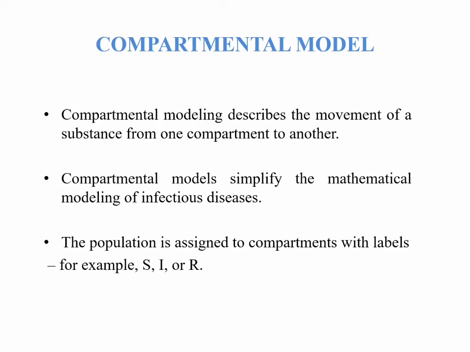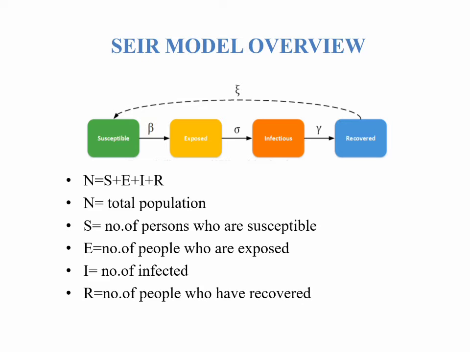Compartmental model. Compartmental modeling describes the movement of a substance from one component to another. It simplifies the mathematical modeling of infectious diseases. The population is assigned to compartments with labels, for example S, I, R. Let's have a look at an overview of the SEIR model. N denotes the total population, S the number of persons who are susceptible, E the number of people who are exposed, I the number of infected, and R the number of people who have recovered.